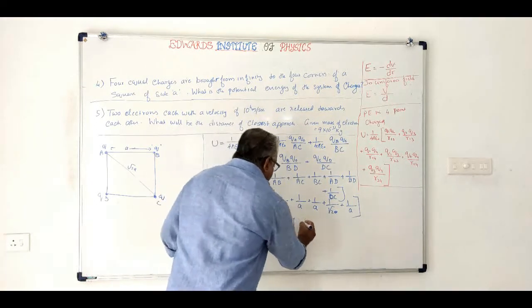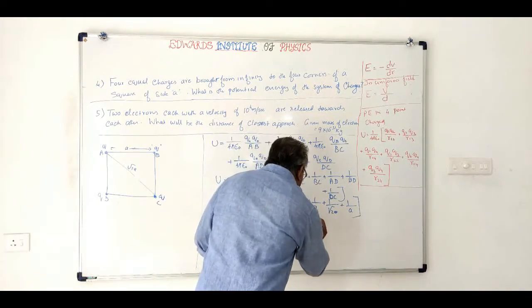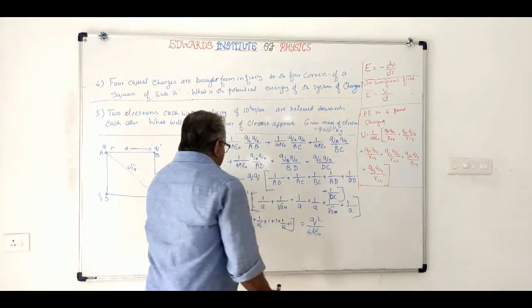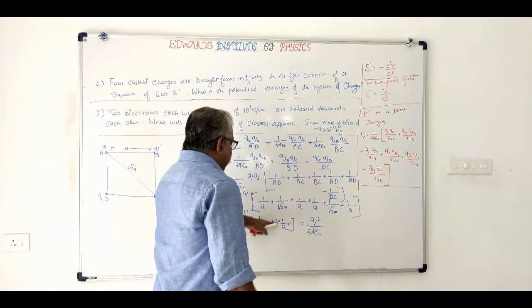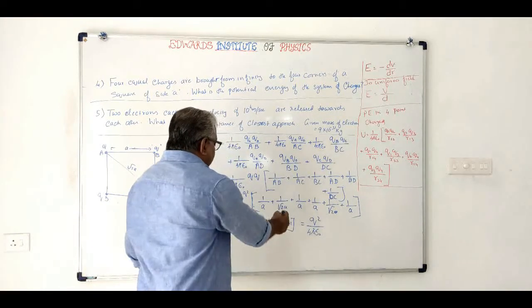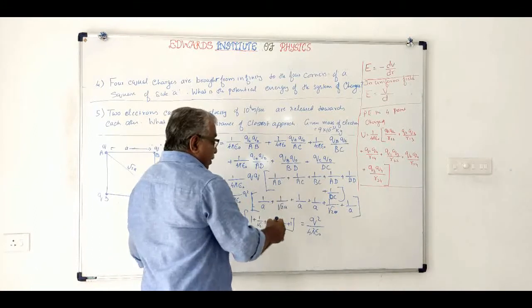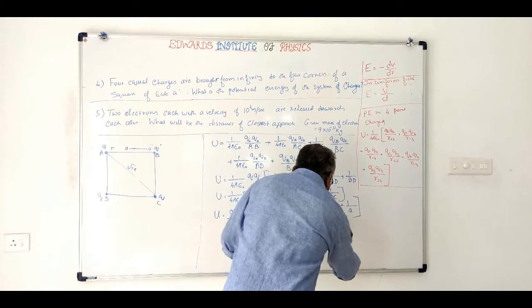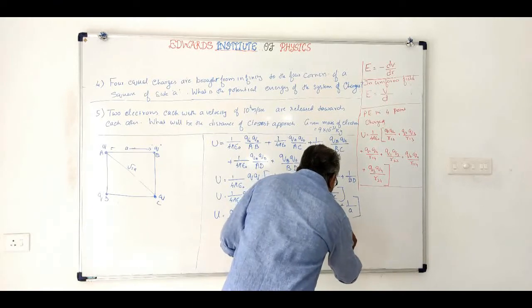And that will be equal to Q square by 4 pi epsilon 0 A into 4 plus 2 by root 2.